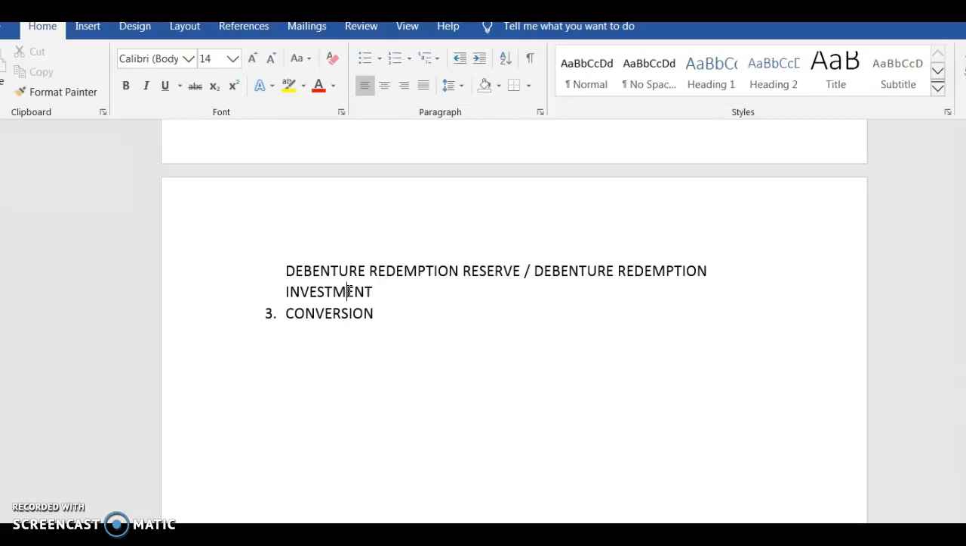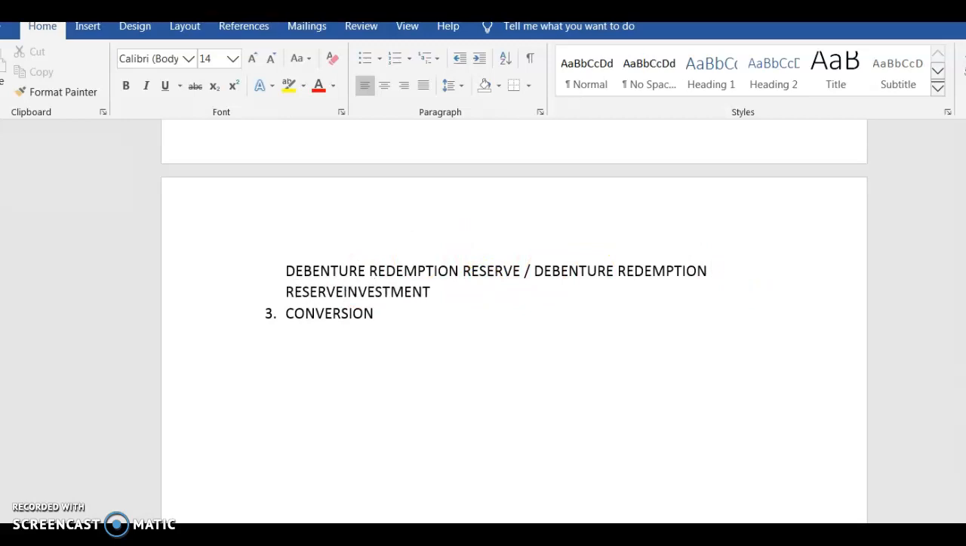Okay, but now the rule has changed. It says that 10% has to be minimum put in the debenture redemption reserve and 15% has to be invested. Now this again varies from company to company. For example, all Indian financial institutions regulated by RBI do not have to create a DRR, and they do not have to create a debenture redemption investment account.